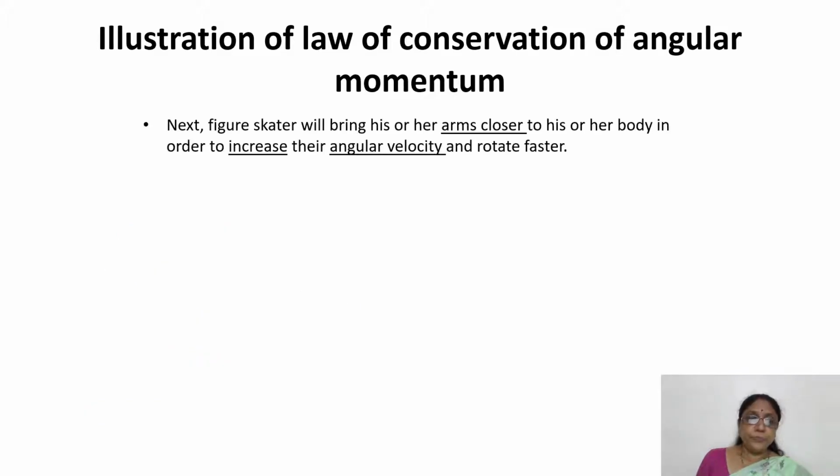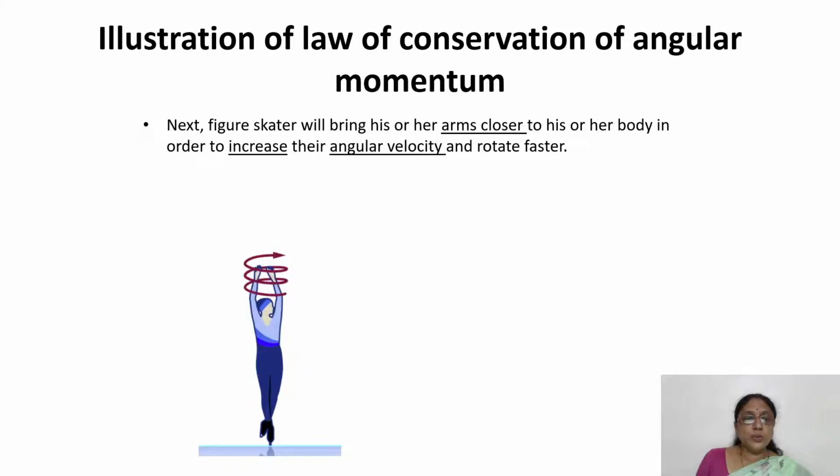Next, to increase the speed or to have a larger angular velocity and to rotate faster, the figure skater will bring both his arms closer to his body, as shown in the figure. So to have a larger angular velocity and rotate faster, the figure skater will bring both the arms and legs closer to his body.